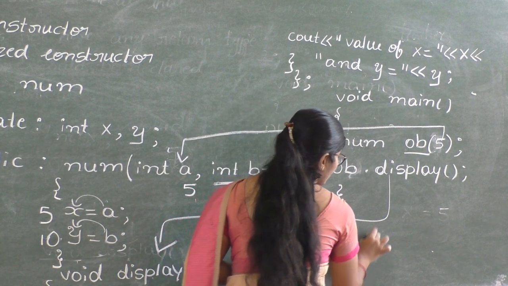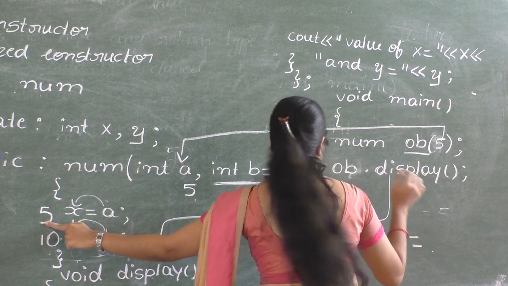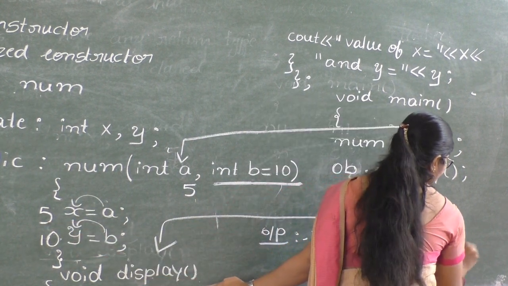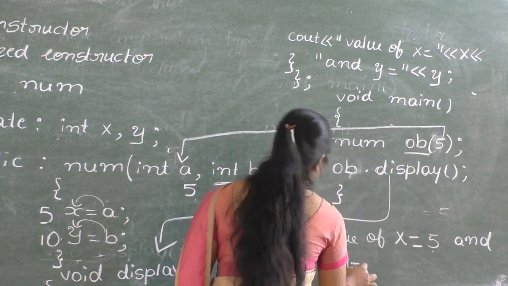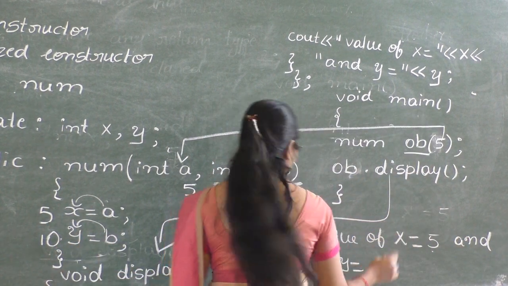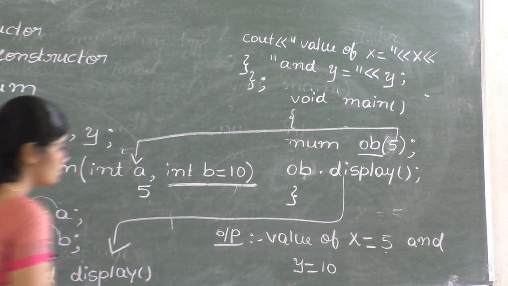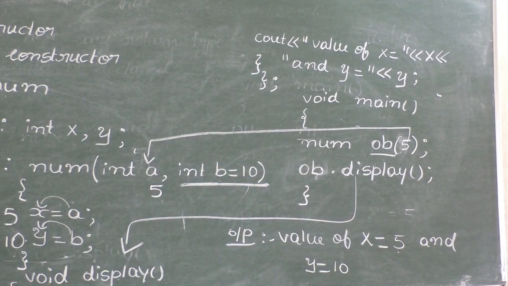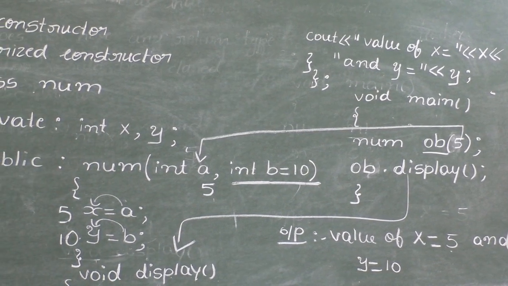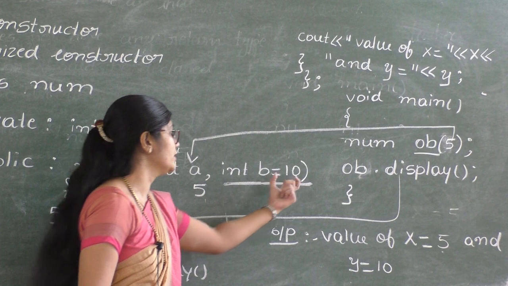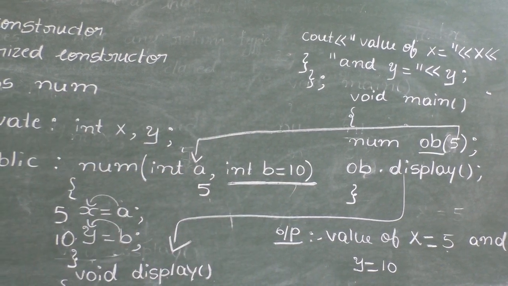Value of x is equal to, what is the value of x here? 5, and y is equal to the value of y, that is 10. So this is about passing the default argument and default values. Here int b is the default argument, and equal to 10 is the default value.